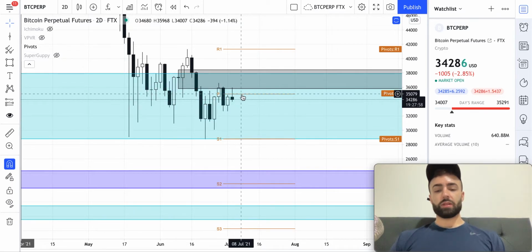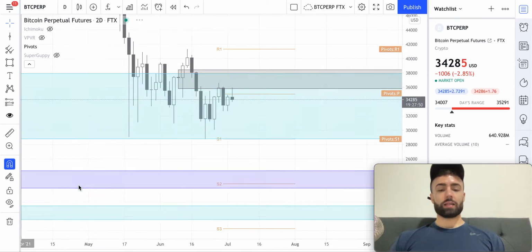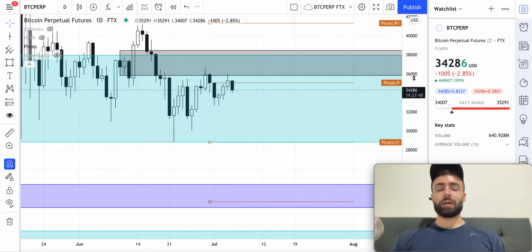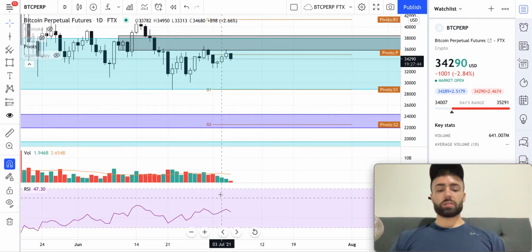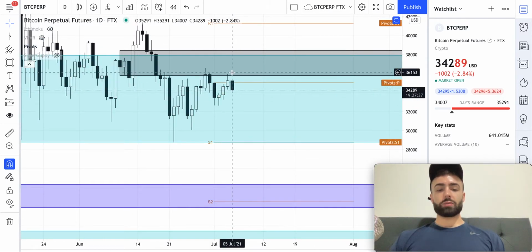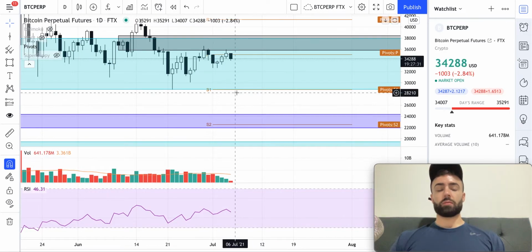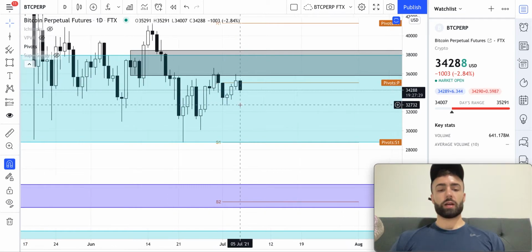You can see the pivot level here, the daily pivot level is also rejecting price, or resisting price rather, right now. So it's not surprising that on the daily time frame we're seeing a drawdown given the 2-day resistance level, the daily pivot, and then also the precipitous decline in bull volume here over the past 3 days. As we climbed up, it was very unlikely for us to continue after today's daily close with the bear volume that we saw continuously declining here.